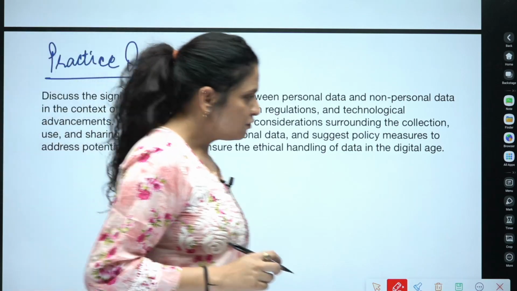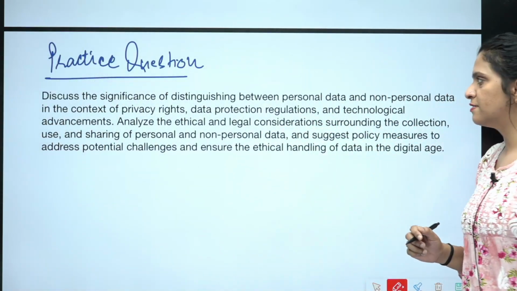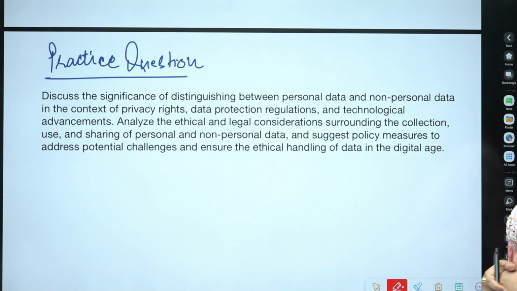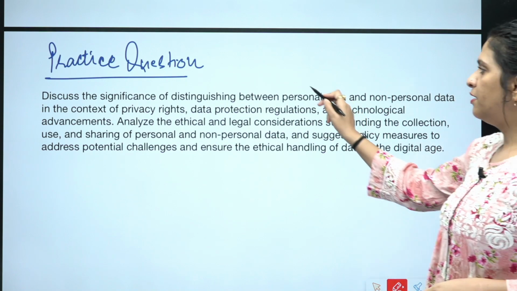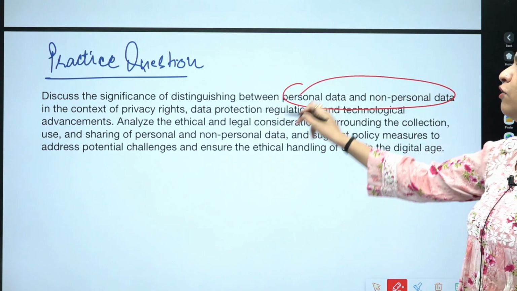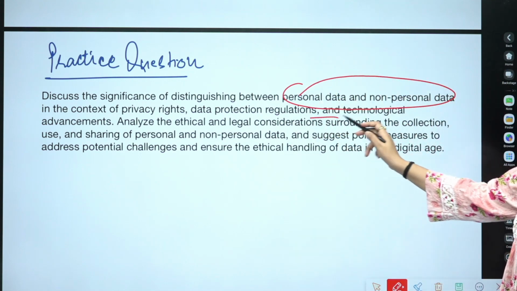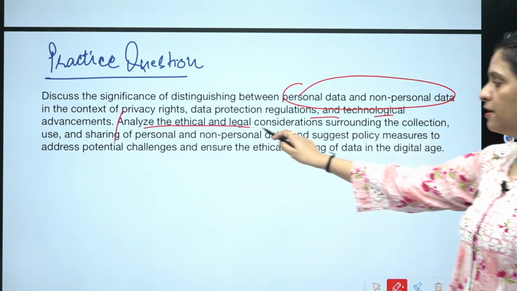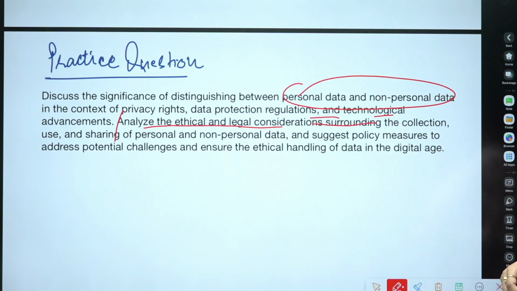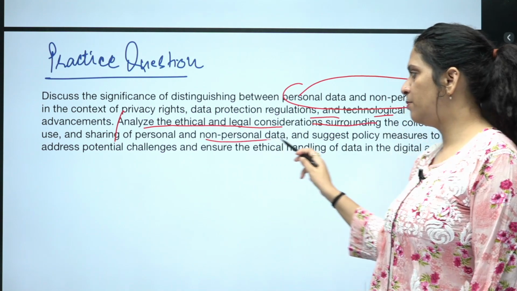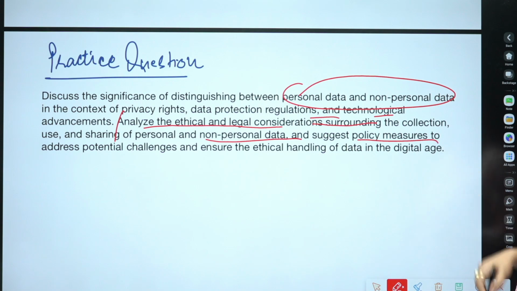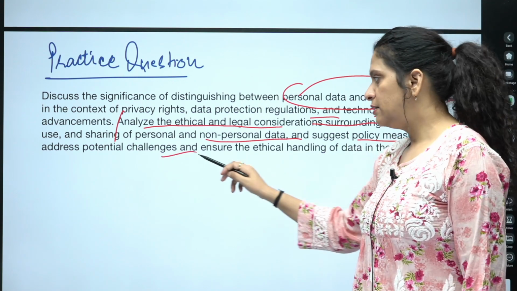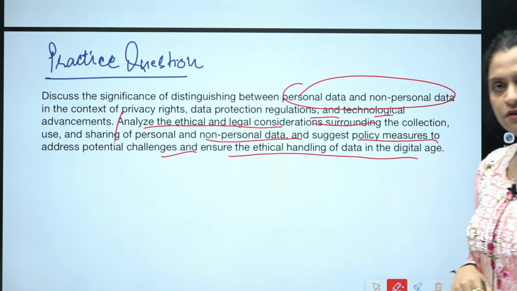Discuss the significance of distinguishing between personal data and non-personal data in the context of the privacy right. So you have to understand the difference between personal data and non-personal data, data protection regulations and technological advancement. The next part of the question is: analyze the ethical and legal considerations surrounding the collection, use and sharing of personal and non-personal data, and suggest policy measures to address potential challenges and ensure the ethical handling of data in the digital age.